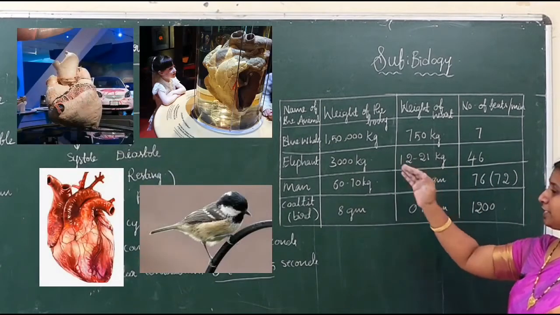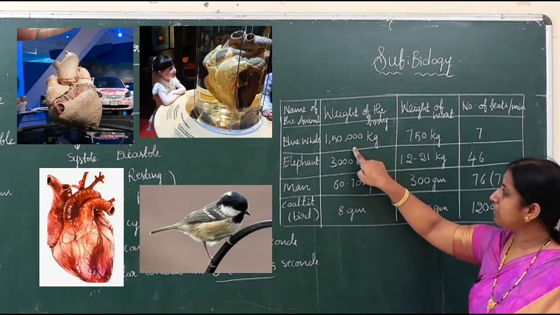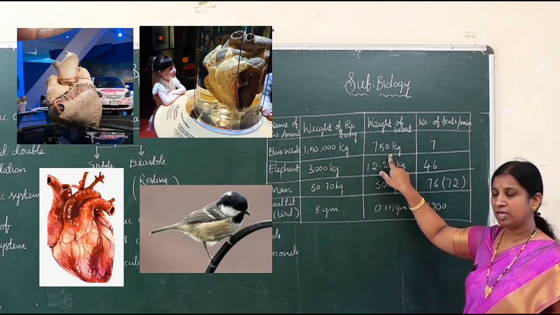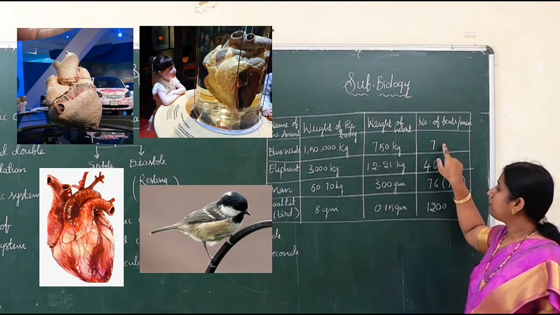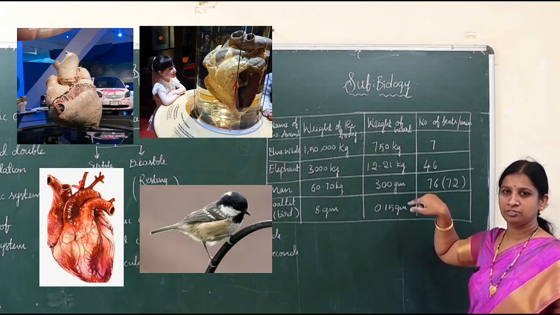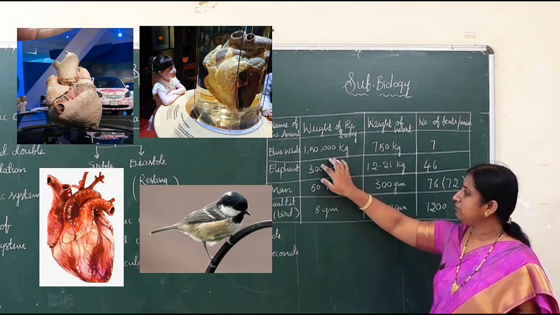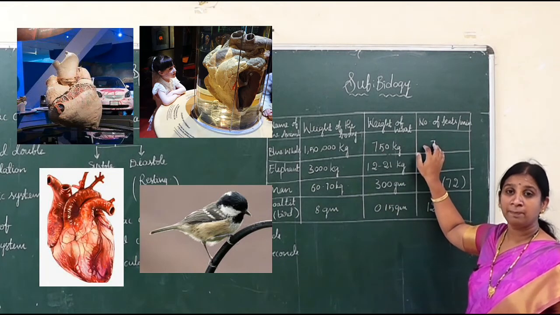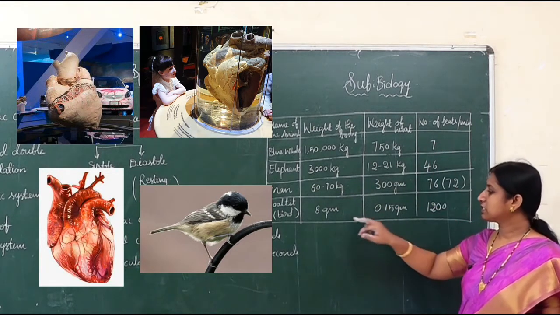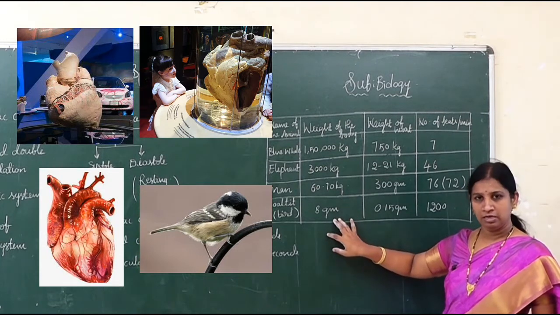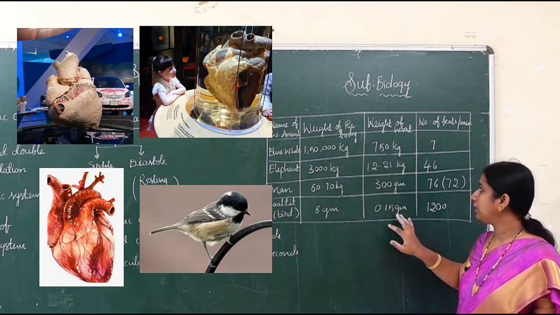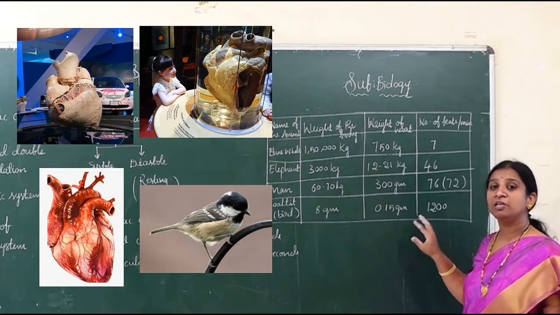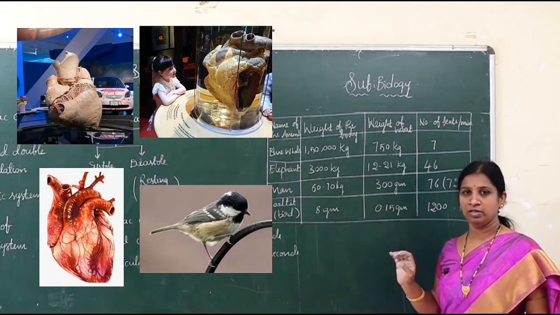Now there is a relation. If the size of the animal is big, the heart size is also big, but the heartbeat decreases. If the size of the animal increases, the size of the heart also increases, but the number of heartbeats decreases. If the size of the animal is small, the heart size is also small, whereas the number of heartbeats increases. This relation is very, very important.